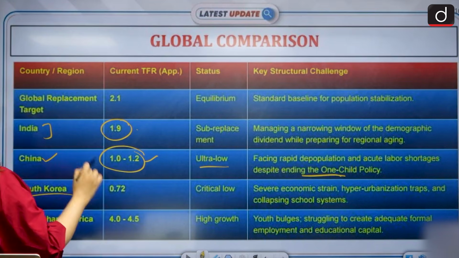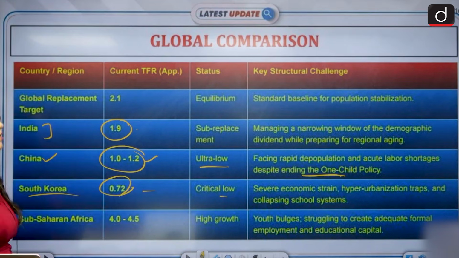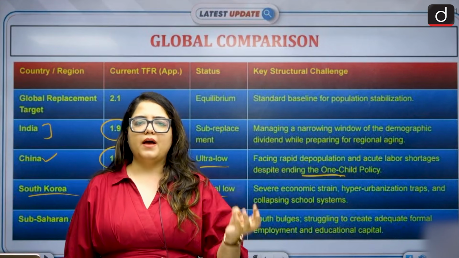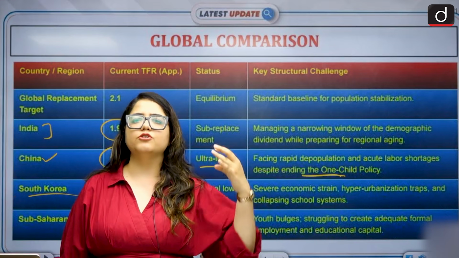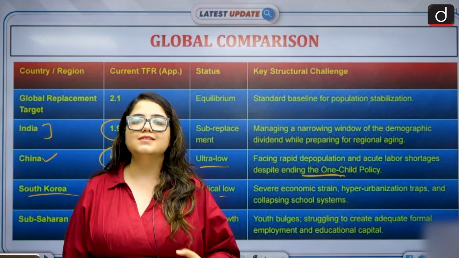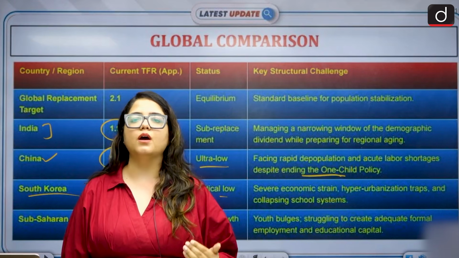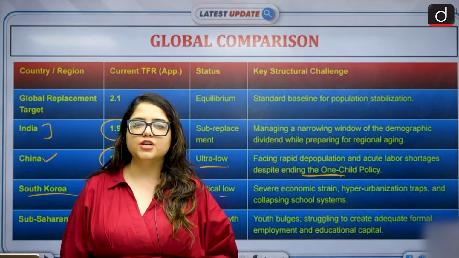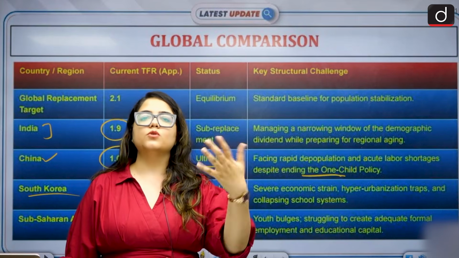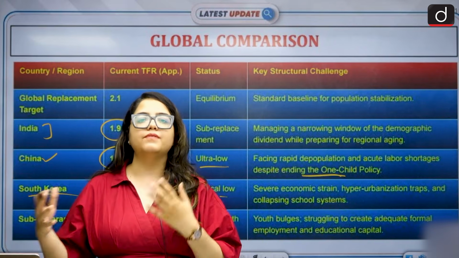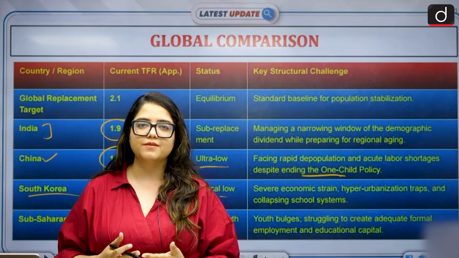Exactly. Then we have South Korea at 0.72, critically low, severe economic strain is happening, hyper-utilization of resources is happening, school systems are collapsing. You see Japan, you see South Korea, you see Germany, you see China, all these countries are facing a severe population crisis. That's why every now and then you see that they are giving scholarships, they're giving money to people to come and stay in their countries and lead a life there. If you go and marry there and set up a family there, they're actually paying you to do that.